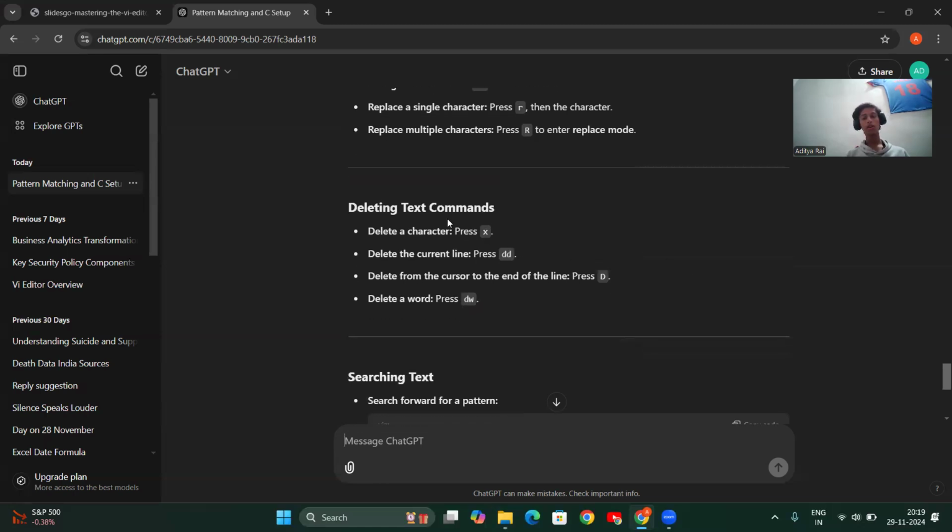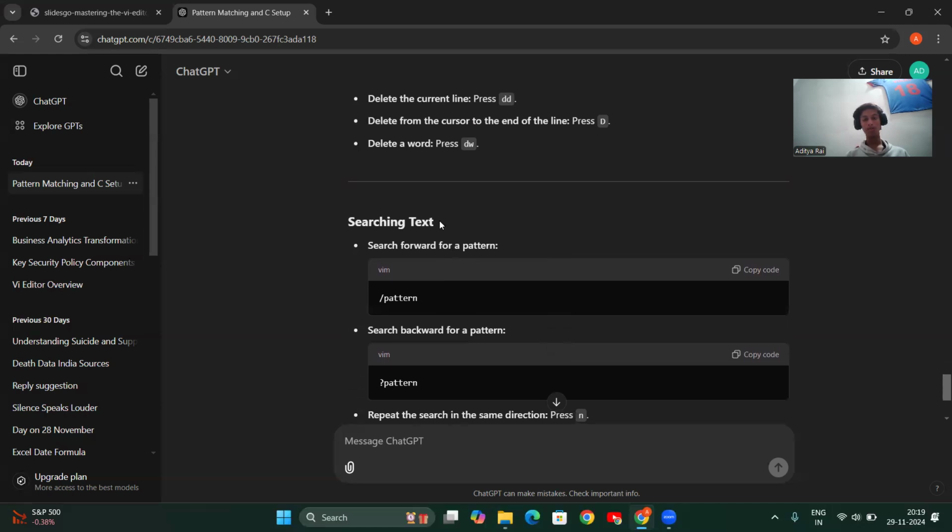Deleting text: to delete a character, just press small x. To delete the current line, press double d. To delete from the cursor to the end of the line, press capital D. If you want to delete a particular word, just press dw.